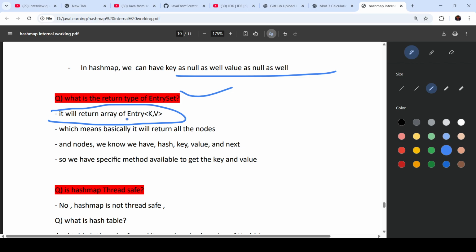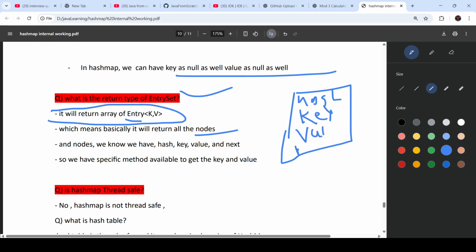And this entry interface is inside the Map, that is the inner interface, and as soon as we call the entry set, it will return the array of this entry object, which means basically it will return all the nodes, and we know, right, in the node what values are there. So let's say this is the node, it has hash code, it has key, it has value, and it has next.